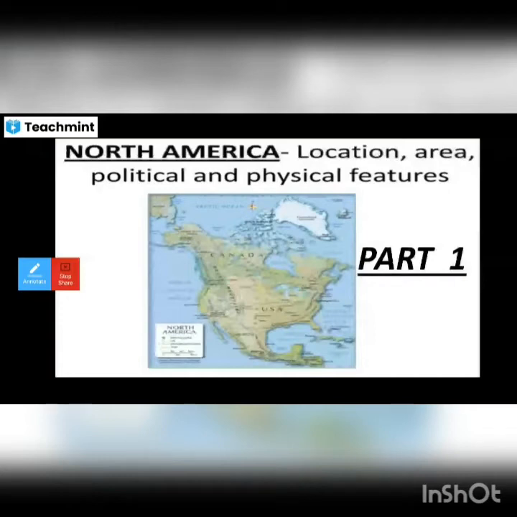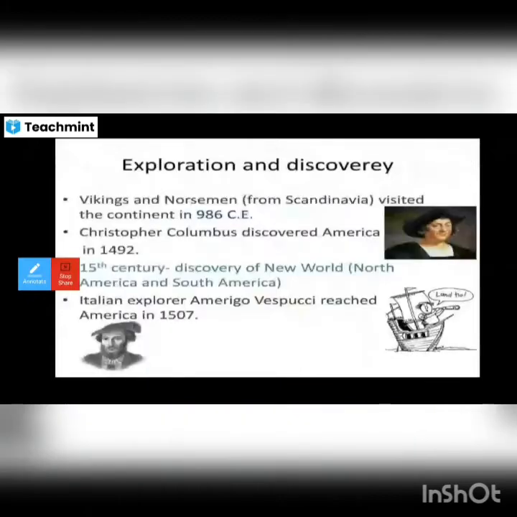Today's class, lesson from geography, North America. Location, area, political and physical features, rivers and lakes. First of all, we'll see the exploration and discovery of North America.